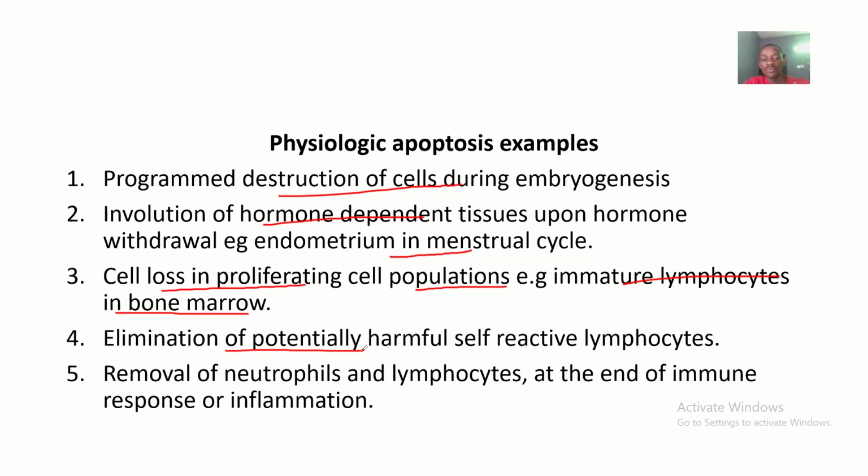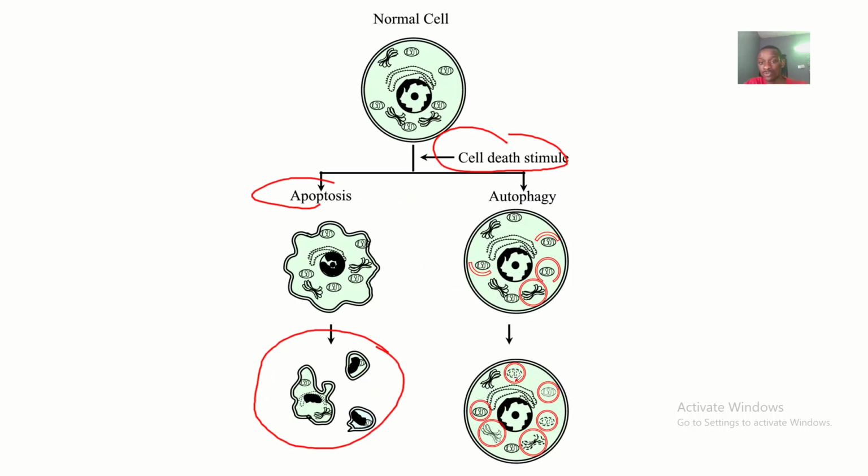There's elimination of potentially harmful self-reacting lymphocytes. There's removal of neutrophils and lymphocytes at the end of an immune response or inflammation, because when they are done with their attacks, they need to be retrieved. If not, they'll start acting on the body's cells, and that's what we call autoimmunity.